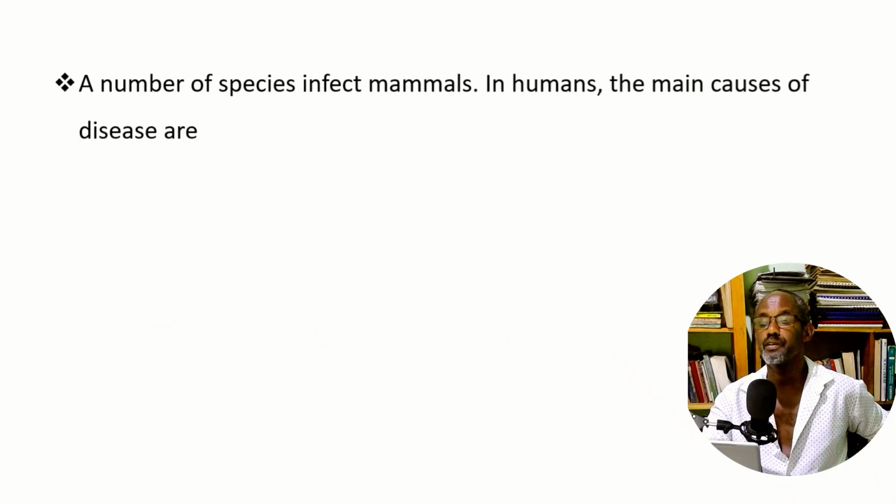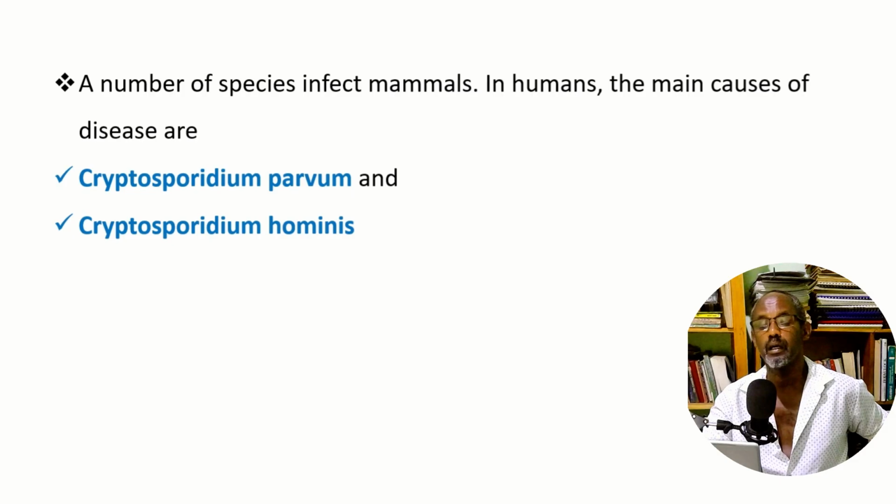A number of species infect mammals, and in humans, the main causes of disease are Cryptosporidium parvum and Cryptosporidium hominis. These are the two species that are common causes of disease in humans. What disease? The GI tract disease, watery diarrhea, and also respiratory disease.